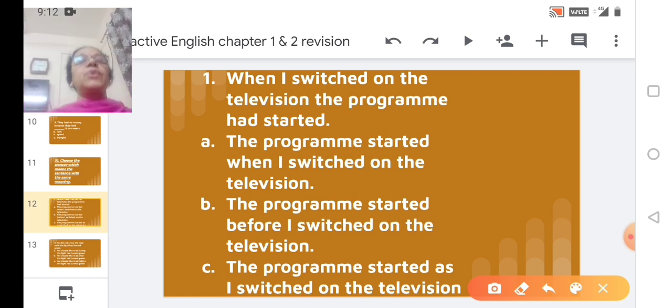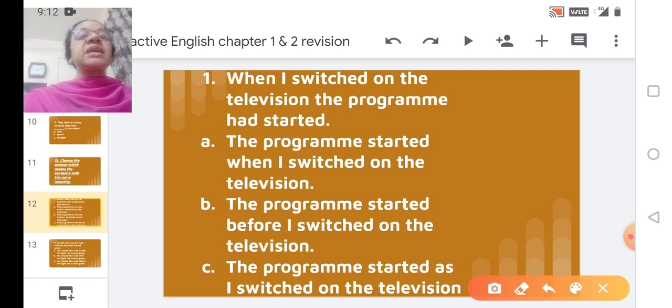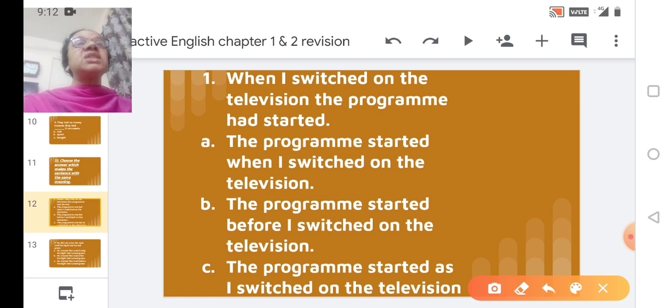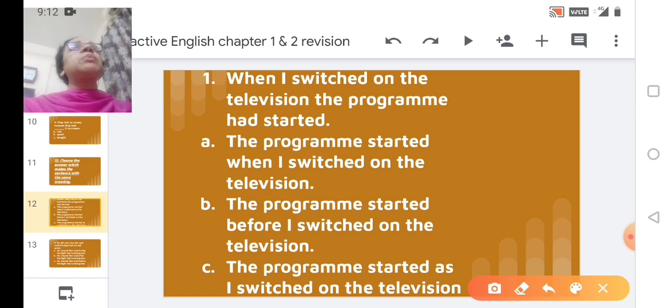On your screen, let me read the sentence given. Number 1, when I switched on the television, the program had started. This is the sentence given. Let us see which option matches with that sentence. A, the program started when I switched on the television. This option says that the program started at the same time as I switched on the television.